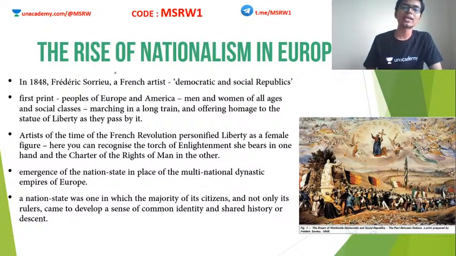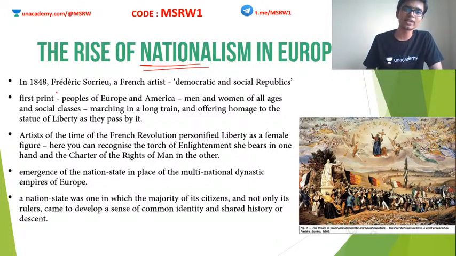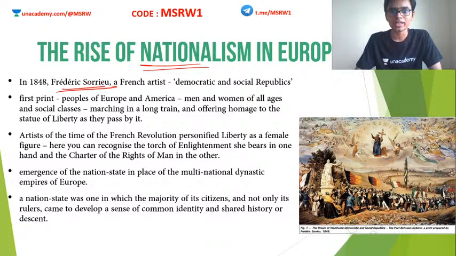So, the rise of nationalism in Europe. In 1848, there is a very famous French artist known as Frederic Sorrieu. He made a painting which had 4 prints, and this painting was based on democratic and social republics. These terminologies are very important because we are going to see these words throughout this chapter. Democratic and social republics.